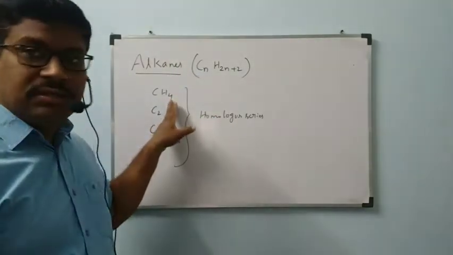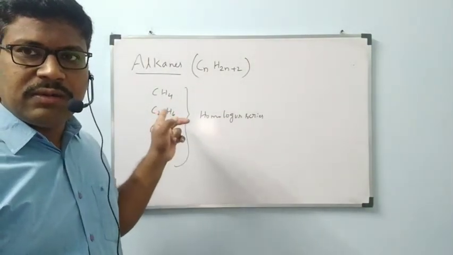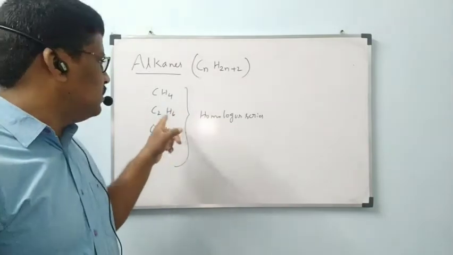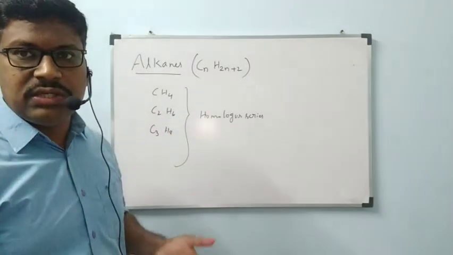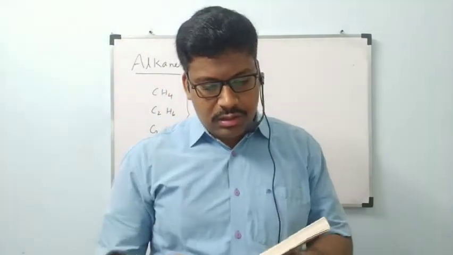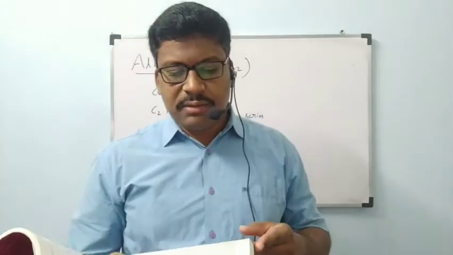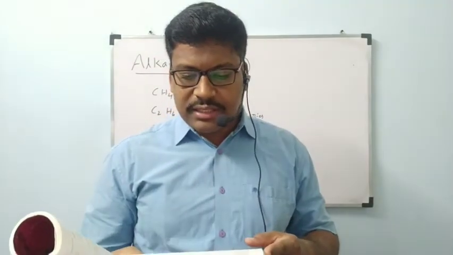If you replace one hydrogen in methane with CH3, you will get the next compound, C2H6. This hydrocarbon with molecular formula C2H6 is known as ethane.